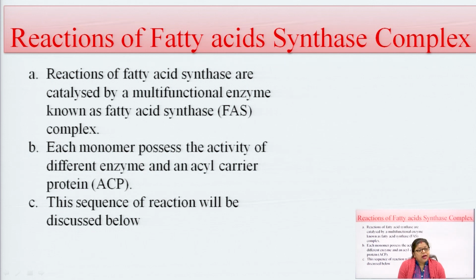There, the acyl group reacts with the carnitine carrier system to transport the activated acyl group from the cytosol to the inner mitochondrial matrix, because the inner mitochondrial membrane is impermeable to fatty acids. So this sequence of reactions is discussed below.